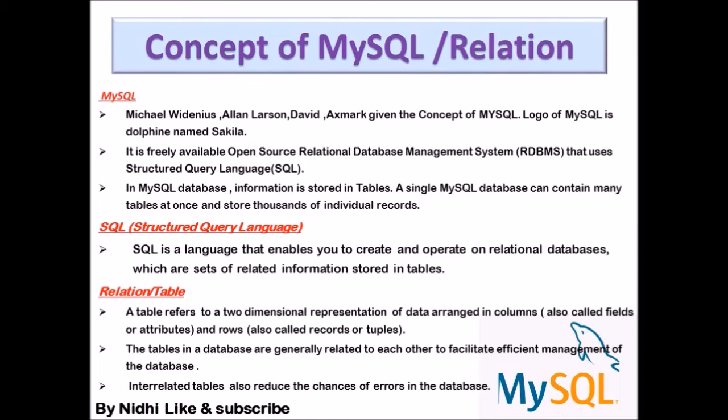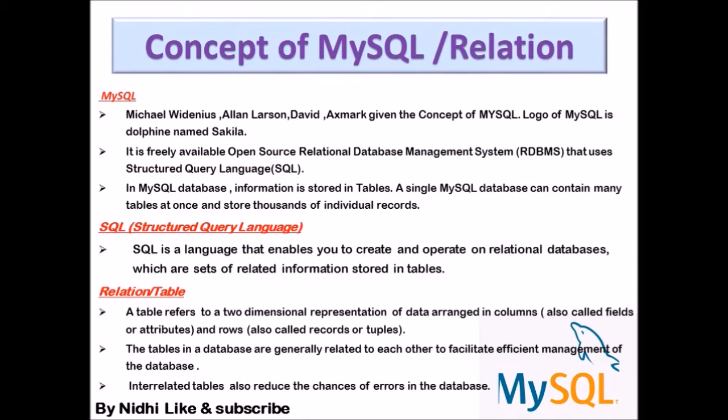Okay, now let's see some terms that are used in relational database management. First is relation. Relation means a table is known as a relation. A table refers to a two-dimensional representation of data. In a table, we can see that the table consists of columns and rows. Columns are also known as fields or attributes, and rows are also known as records or tuples. So the full name of table is relation, the attributes or fields we call columns, and rows are also known as tuples or records.